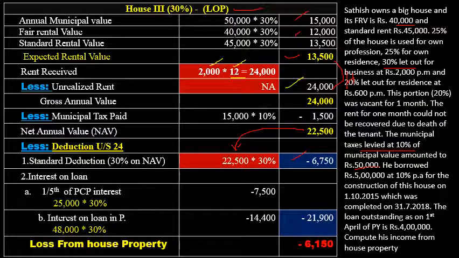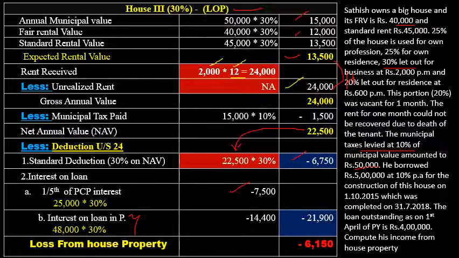Next is the interest on loan, the same concept which I explained in case of the second house. The two parts: 1/5 of PCP interest and interest on loan in previous year. The total 1/5 of PCP interest for the full house is 25,000, and for this part, 25,000 into 30%, you will get 7,500.